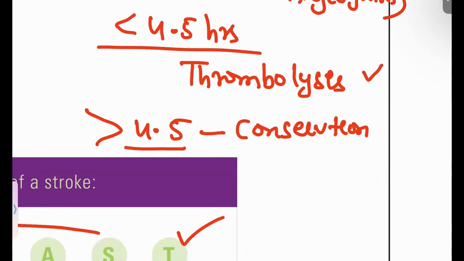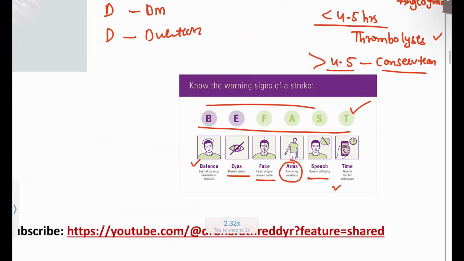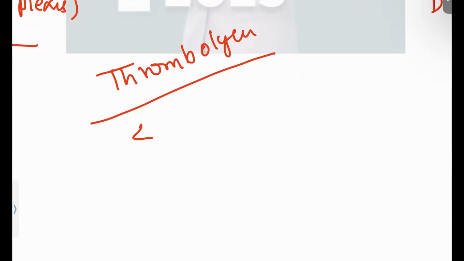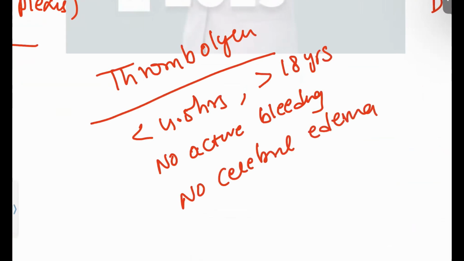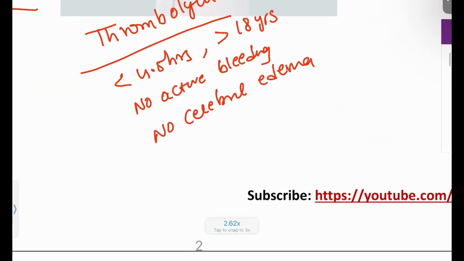That's why you have to go for conservative treatment for this patient. But thrombolysis has its own cons and pros. Thrombolysis is only done for patients presenting in less than 4.5 hours, patients more than 18 years old, with no active bleeding. Okay, no active bleeding should be present, and no cerebral edema. Only when all these are satisfied can the patient be moved forward for thrombolysis.